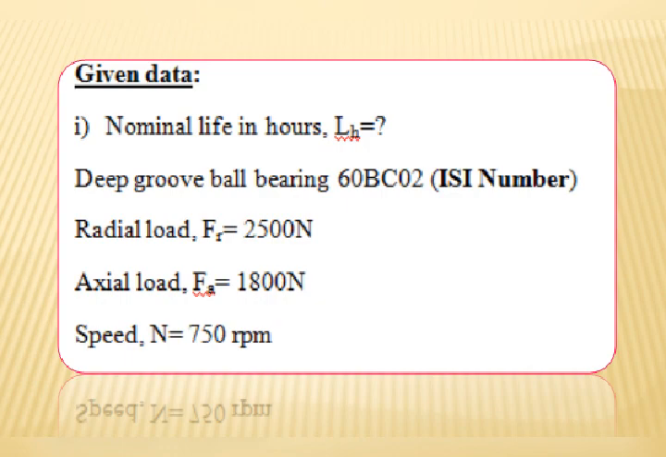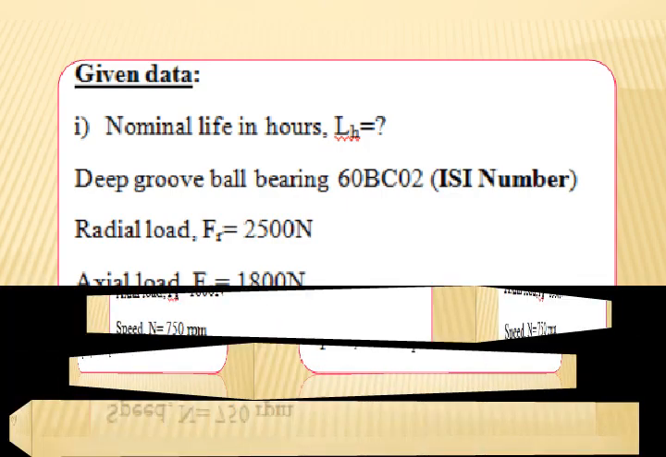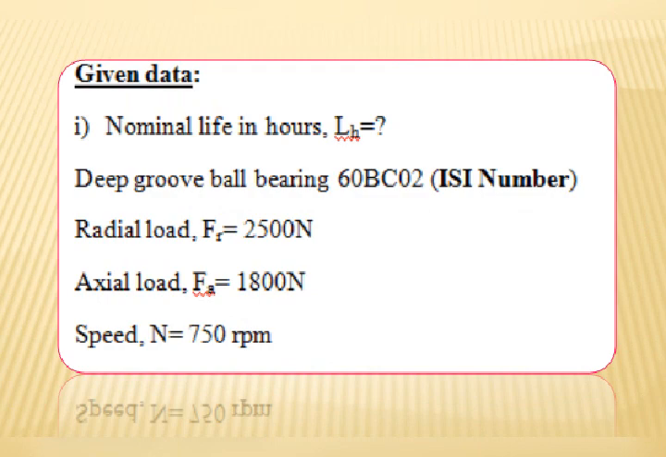Here be careful. Axial load or static load Fa he has given, that is 1800 Newton, and running at 750 rpm. Speed of the bearing, at what speed that bearing has to rotate, he has given. N is equal to 750 rpm.